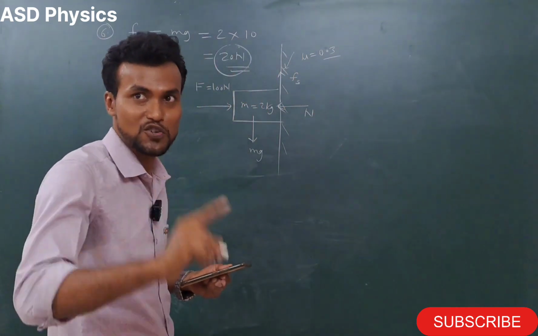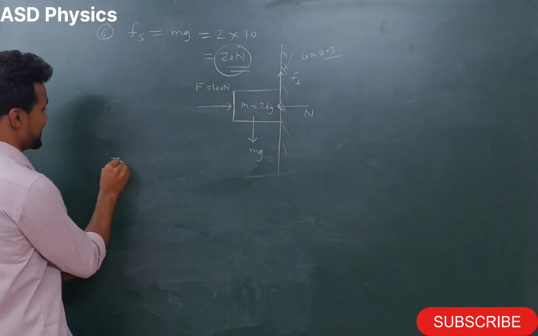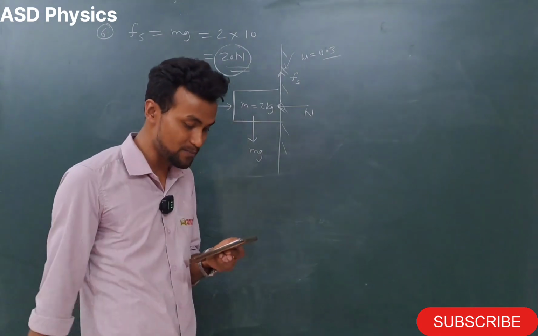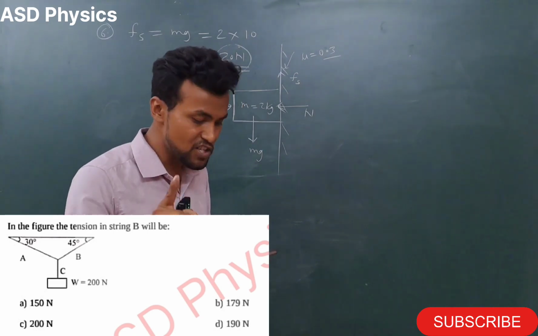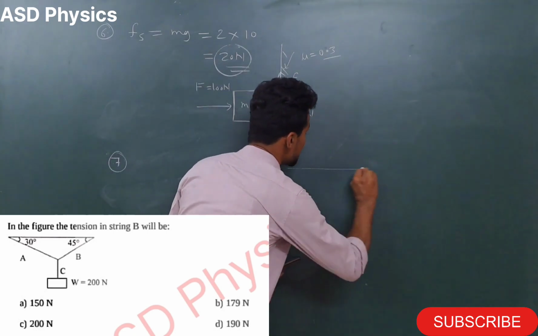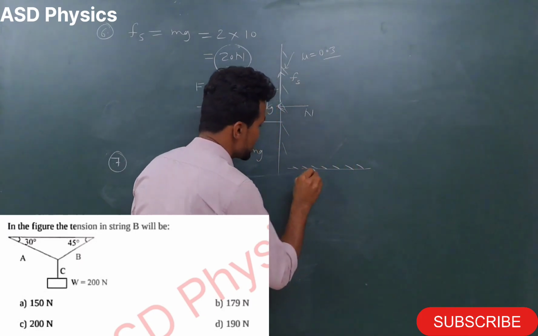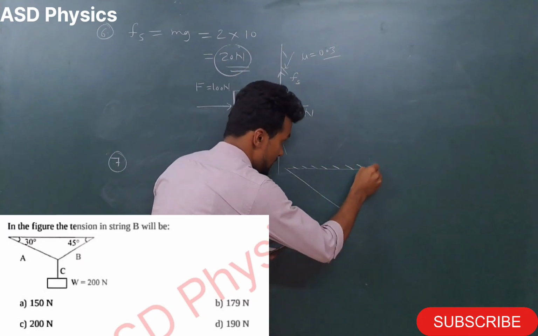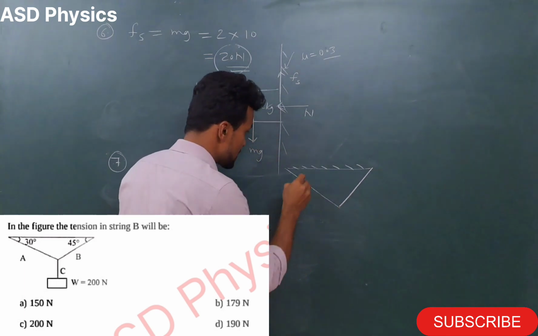So my dear students, one more question, last question. Yes. Question number 7. You all are doing very good. Now let's see the question. See, in the figure, the tension in the string B we have to calculate. Okay, so see here please, the diagram is like this. Like this it is given. Okay, so see here please.